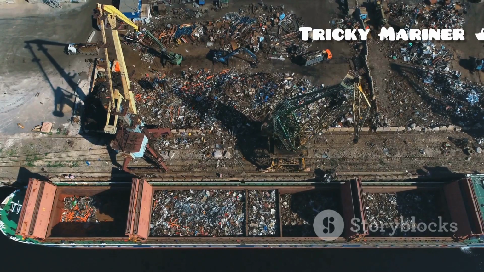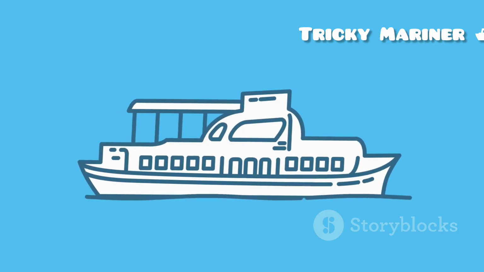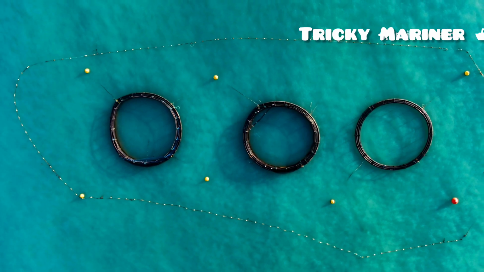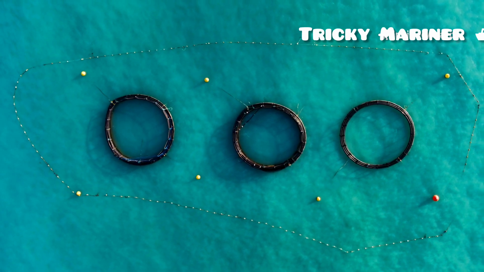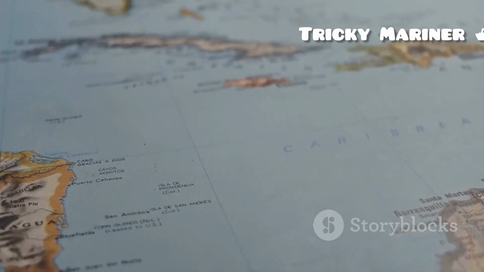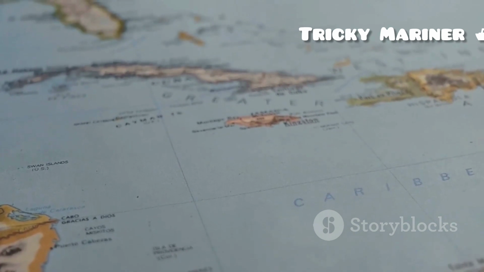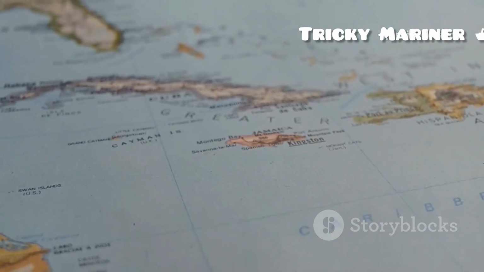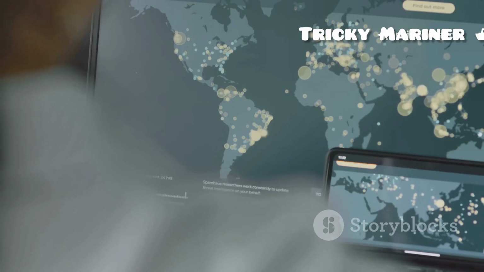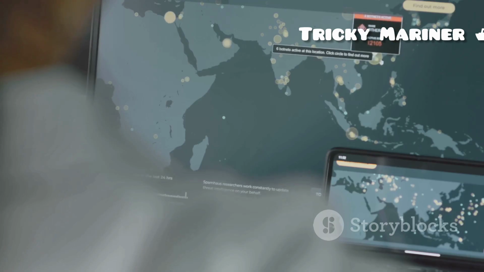Annex 5 is about garbage from ships. All garbage discharge is prohibited except a few specific cases. For example, food waste can be discharged beyond 3 nautical miles from land if comminuted, and 12 nautical miles if not. In special areas, the rules are even stricter. Most discharges are banned, and even food waste must be comminuted and discharged 12 nautical miles away from land. Common special areas under Annex 5 include the Mediterranean Sea, Baltic Sea, Black Sea, North Sea, Red Sea, and the wider Caribbean region.